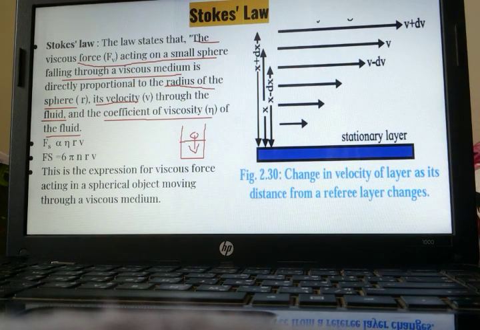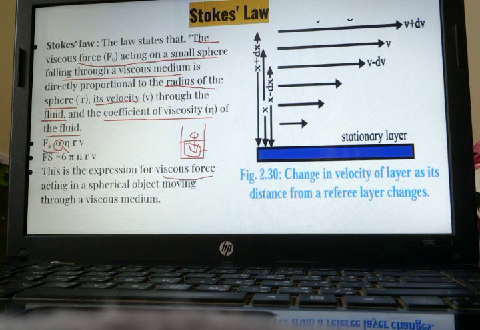Whatever fluid we take, it will have its own coefficient of viscosity. Every fluid has a different coefficient of viscosity. So the viscous force is proportional to ηRV. If we remove this proportionality sign, then we get 6πηRV. This is the expression for the viscous force.